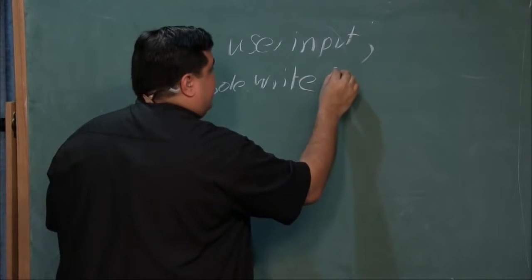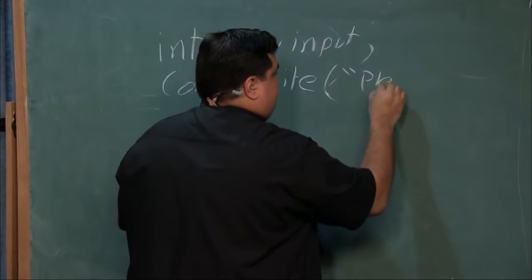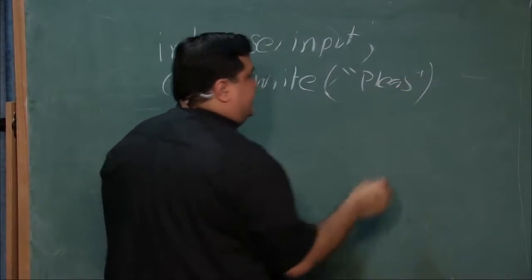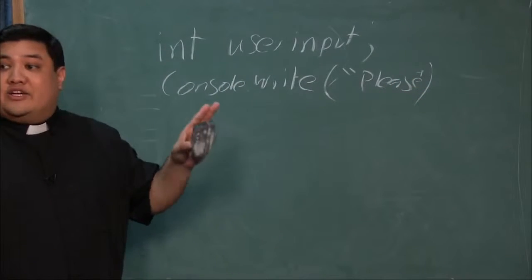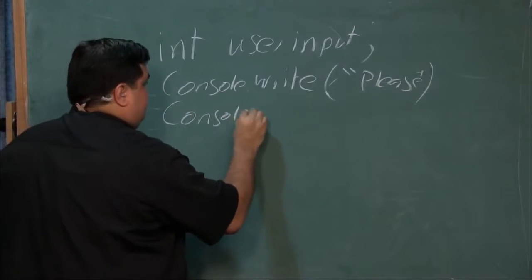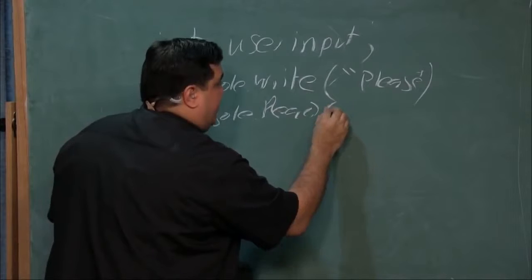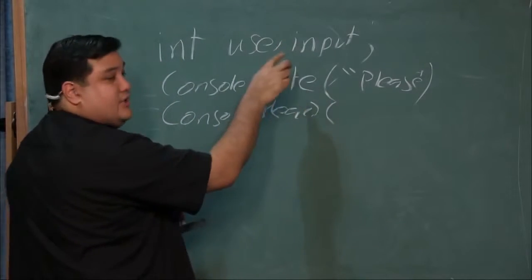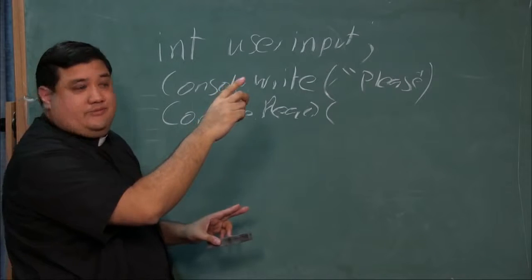And I'm going to ask it to say, please enter a number. Okay. And just pretend like I did that without the misspelling. Please enter a number. Now I need a console read, which we also know how to do. Console read. And I'm going to go ahead and read into the user variable that I just created, right? So user input.